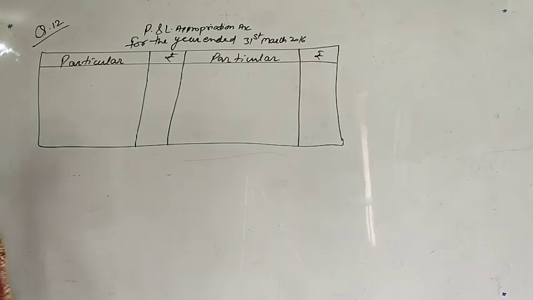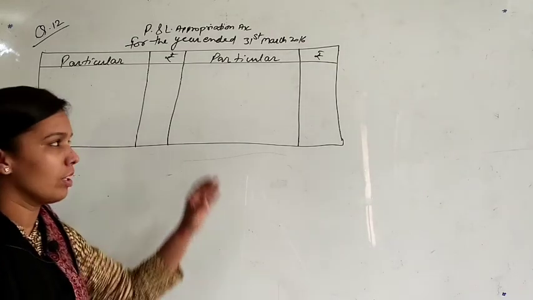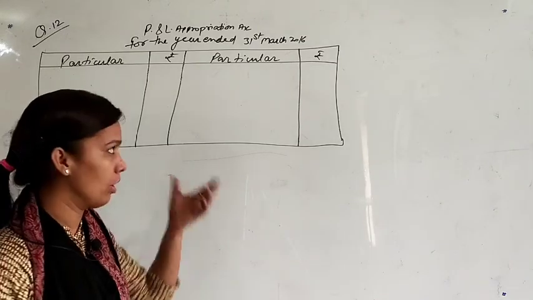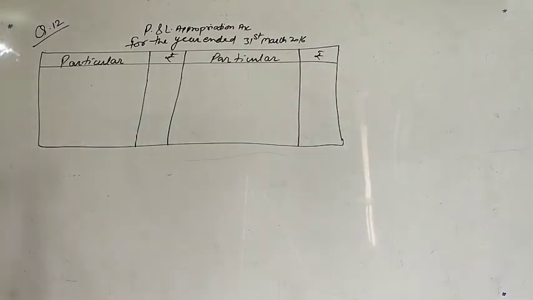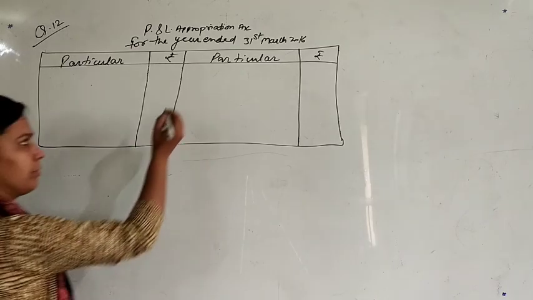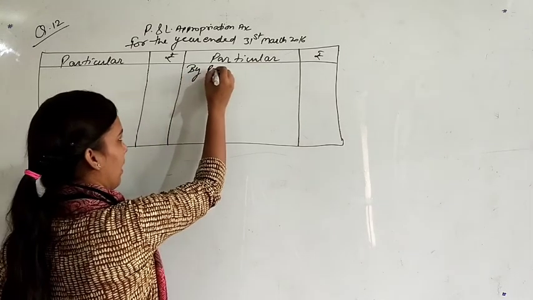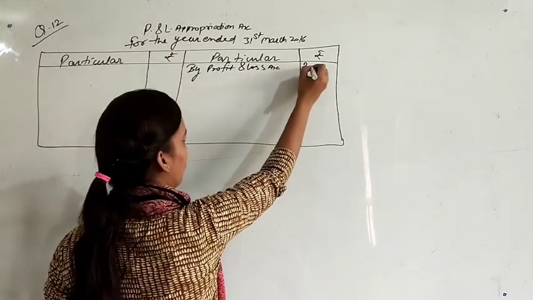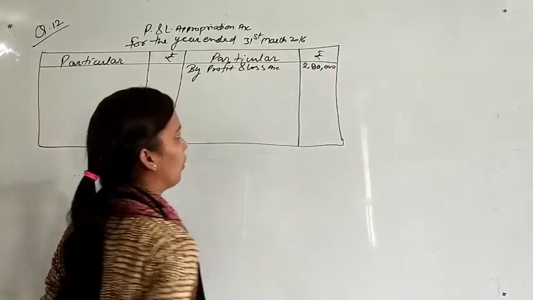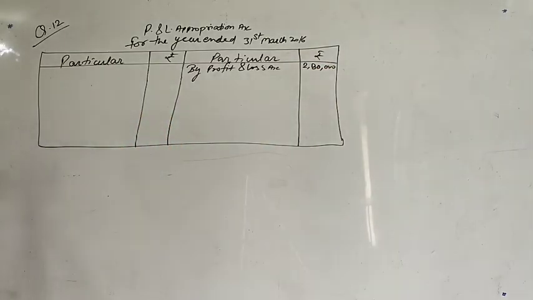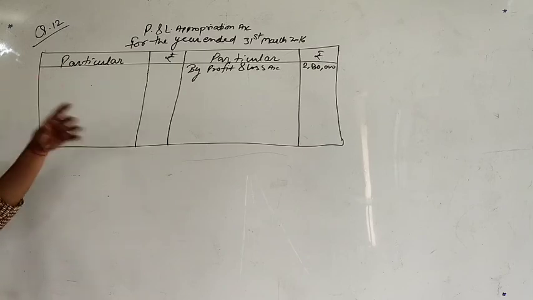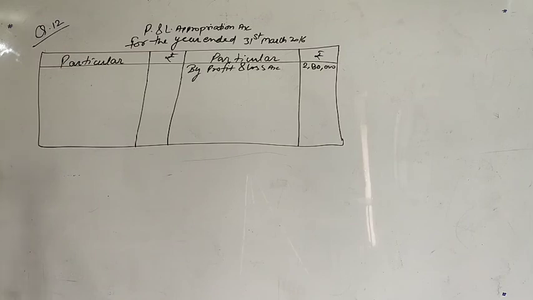So first of all, what we show in this account, I think everybody knows, that first of all in the credit side we show the profit that is shown by profit and loss account. So what is the profit in the question? Profit is 2,80,000. So I will write here by profit and loss account. This is 2,80,000. 2,80,000 is the profit before any adjustment, means out of this profit you have to give interest on capital, salary, whatever is there in the question.